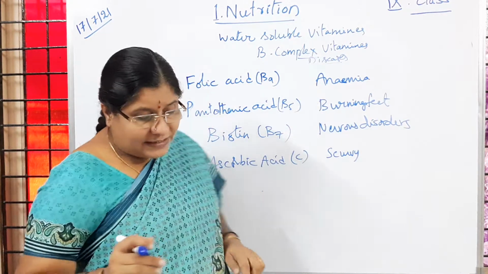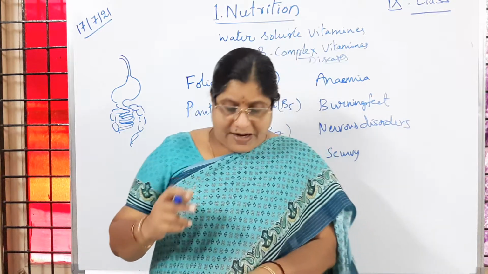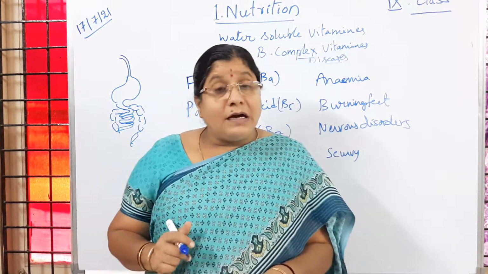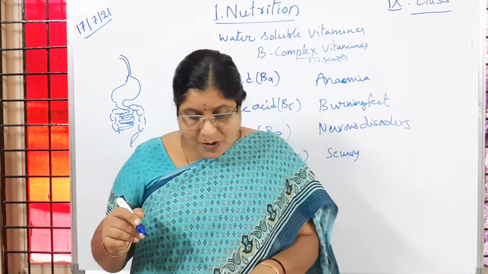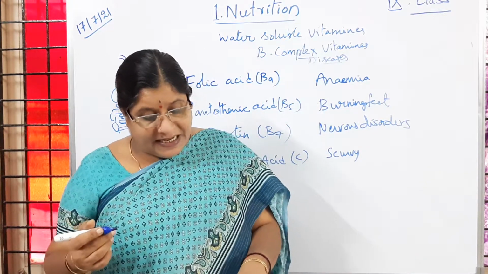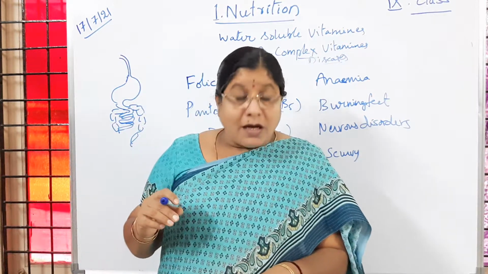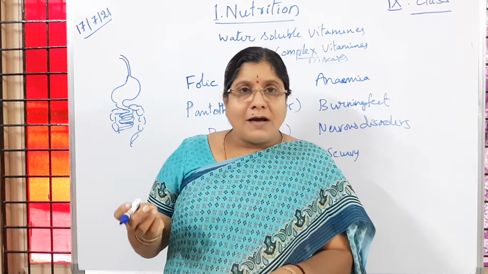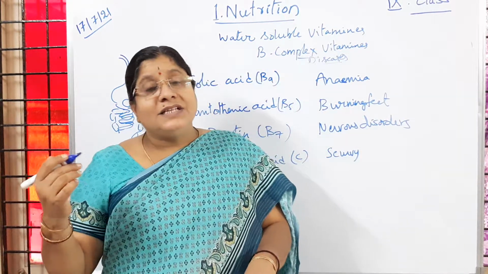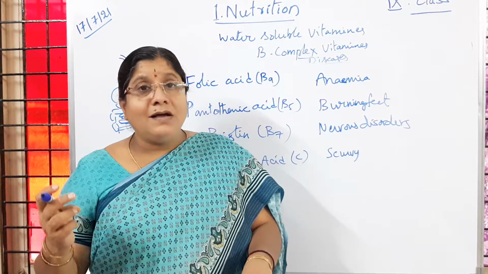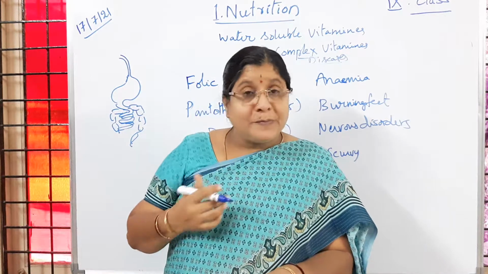So scurvy is the disease caused because of the deficiency of vitamin C, and this vitamin C is very much essential for our body, and it is present in green leafy vegetables and all the citrus fruits. Like gooseberry, amla, then all the citrus like lemon, sweet lime, oranges. So they all contain this vitamin C.